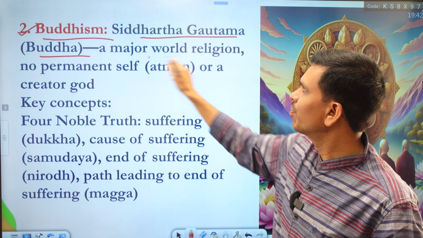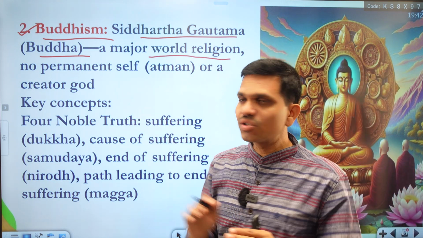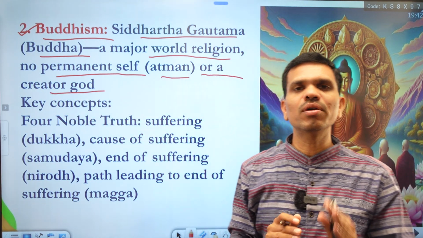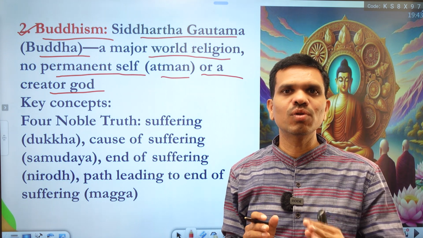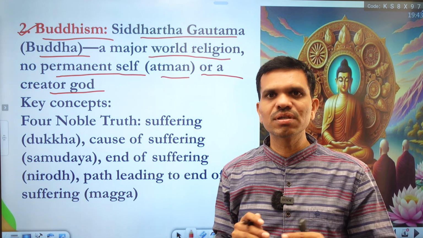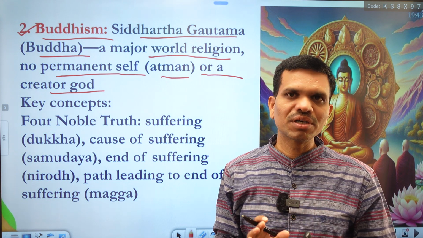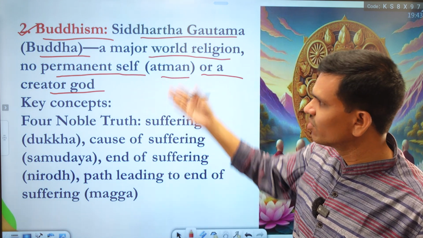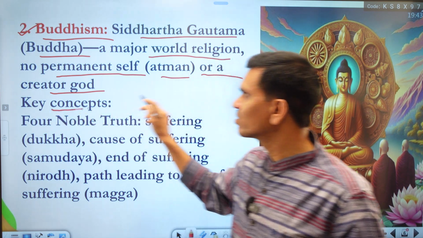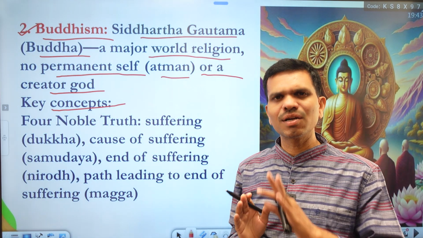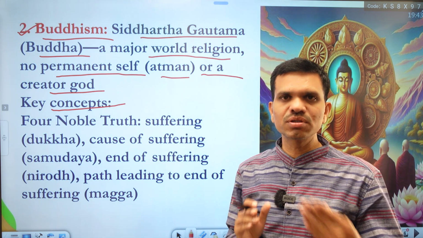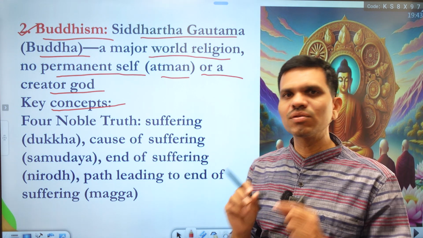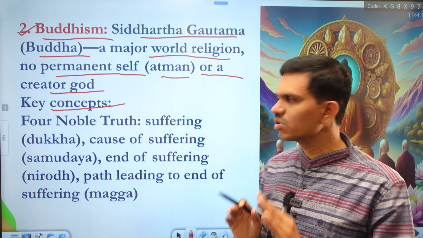This is a major world religion, and it is based on the idea that there is no permanent self or atma, or a creator or god. They do not believe in a creator or god, or in a permanent soul. According to Buddhism, there is no such thing as a permanent soul or Atma. This is at the core of the philosophy of Buddhism. Now, let's understand a few key concepts in Buddhism. There are so many concepts and teachings in all these religions, but here we are just focusing on a few important ones.